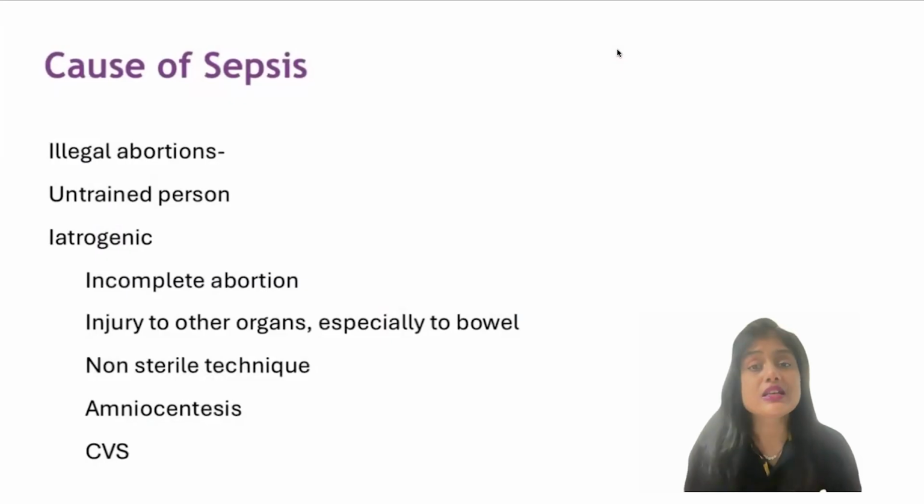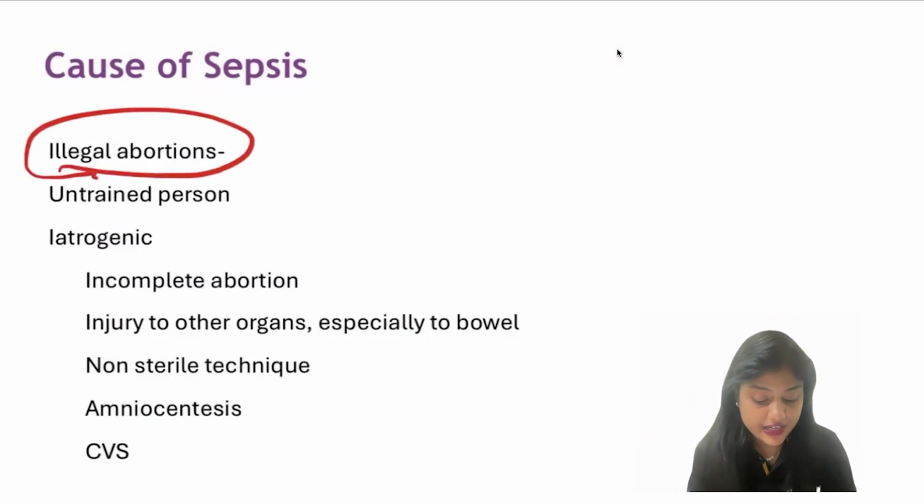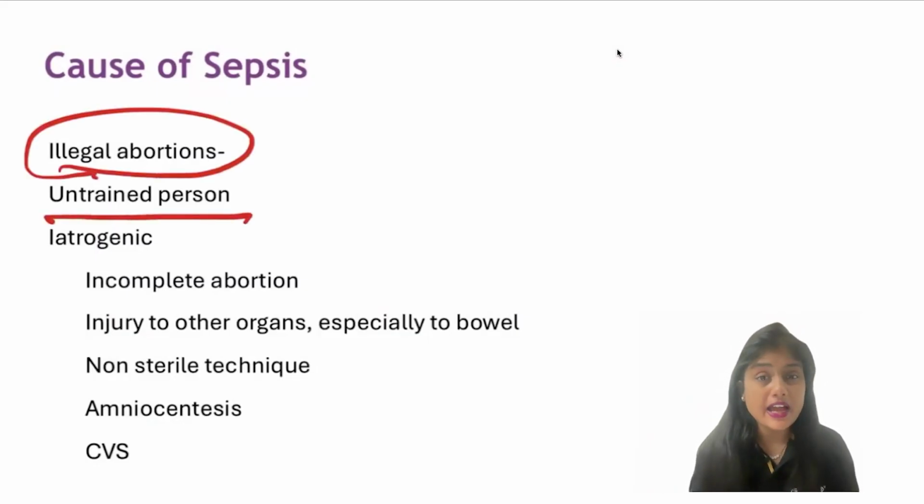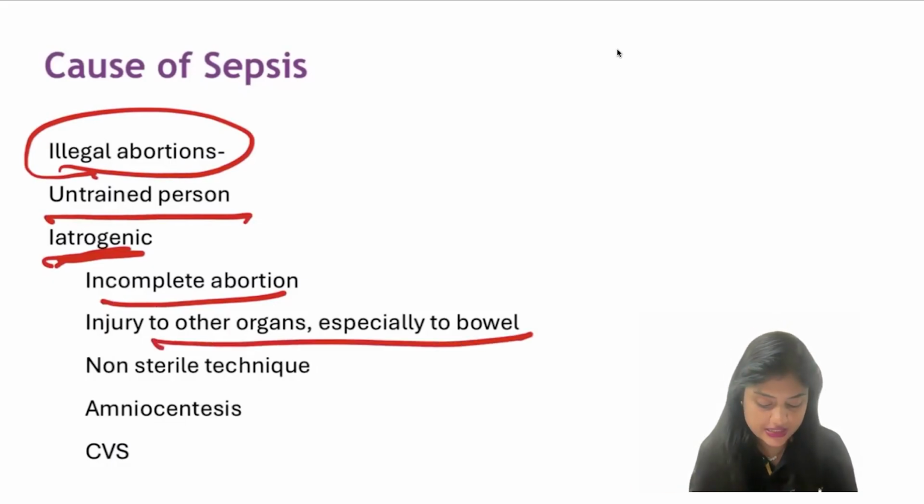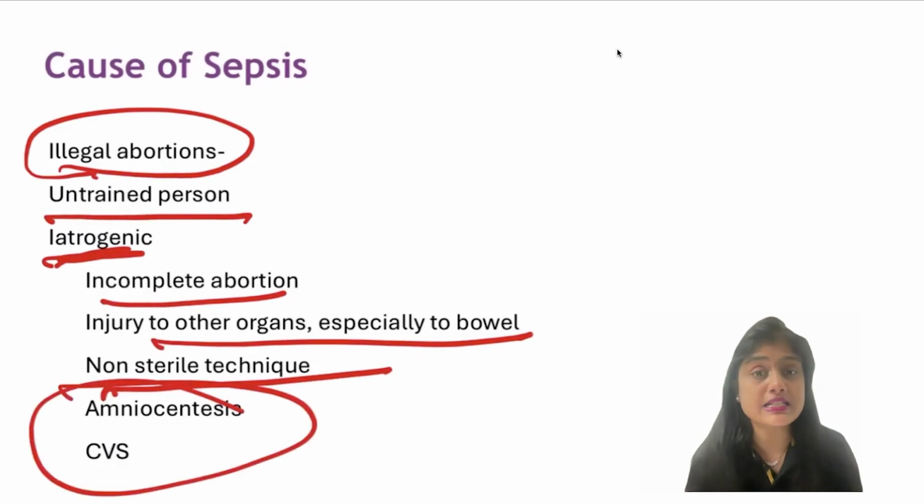Coming to sepsis, one of the important things that you should know is that it is mostly following illegal abortions done by untrained persons, and it is a type of iatrogenic induced infection, mostly following incomplete abortions, especially with bladder or bowel injury, non-sterile technique, or following amniocentesis and chorionic villus sampling. These are invasive methods of prenatal diagnosis, isn't it?